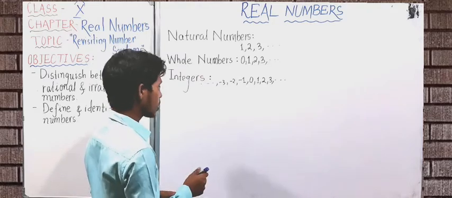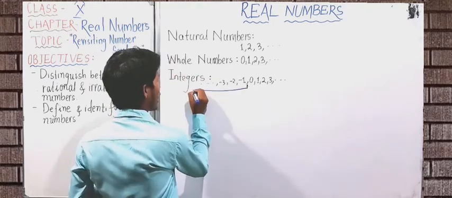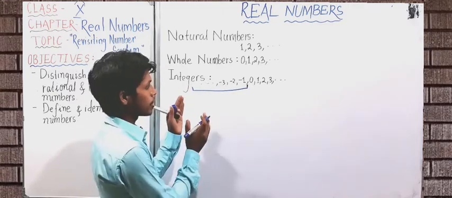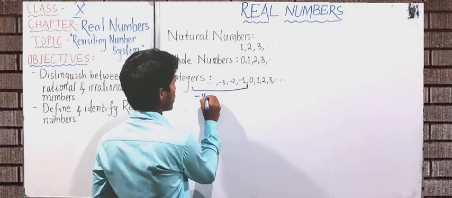And here another thing to remember is the integers that are less than 0 or lie on the left side of the 0 on number line are called negative integers.